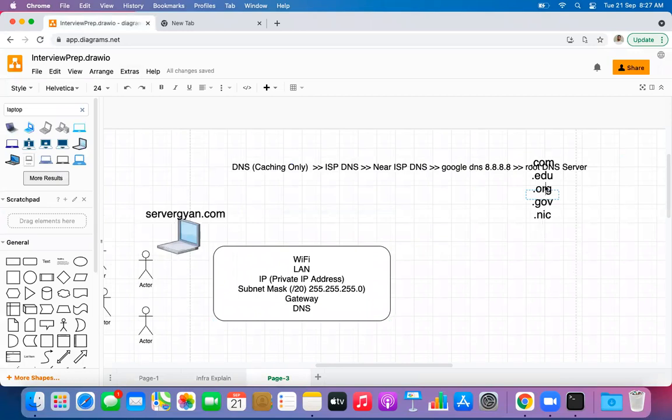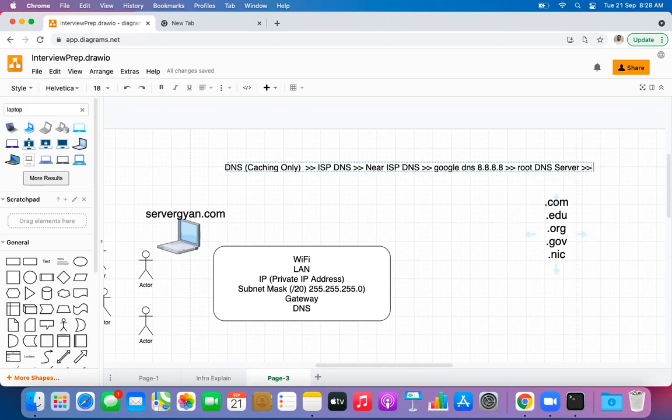Okay, so let us say that these are the top level domains. So what is my domain here? In my case, .com. So what will Google do? Google will forward my request to the root DNS server. So guys, the root DNS server is held responsible to understand and to inform every single request going to the .com domain. The root DNS server will be responsible to provide information about who the domain registrar is.